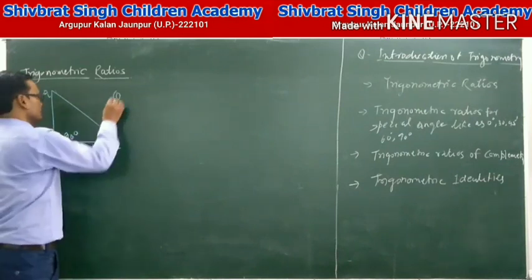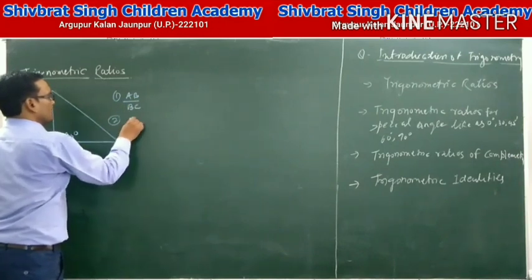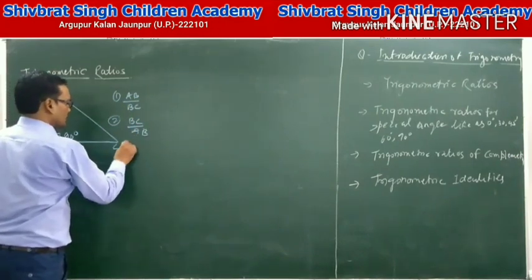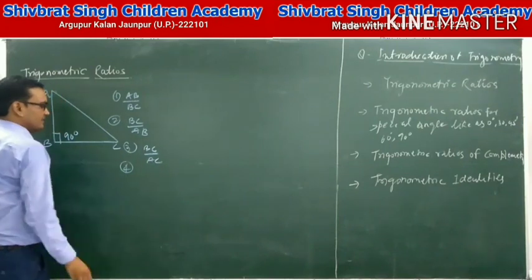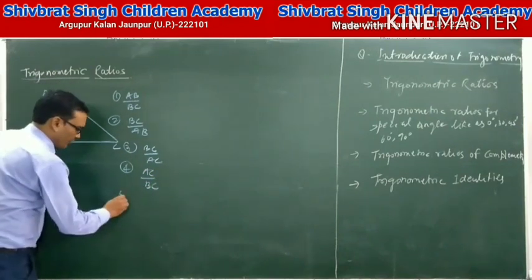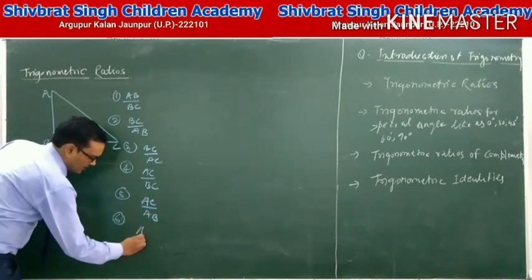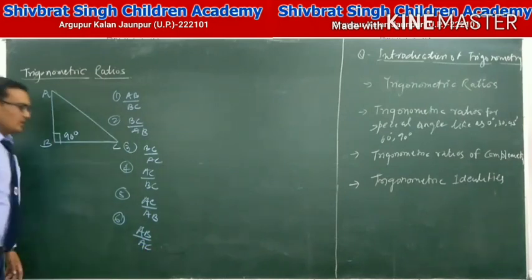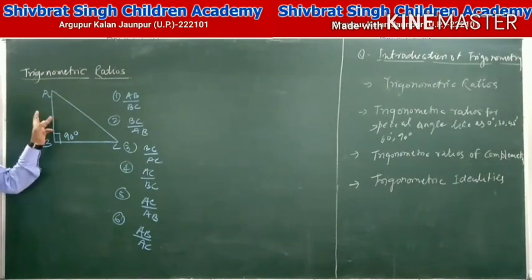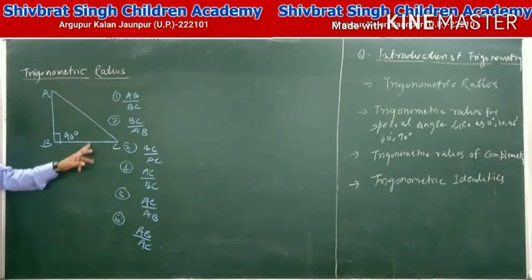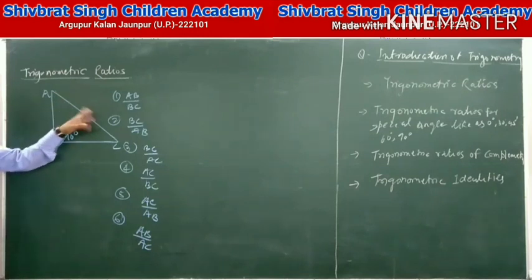First is AB ratio BC. Second is BC ratio AB, third is BC ratio AC, fourth is AC ratio BC, fifth is AC ratio AB, and sixth is AB ratio AC.